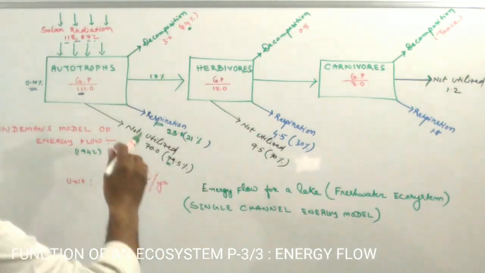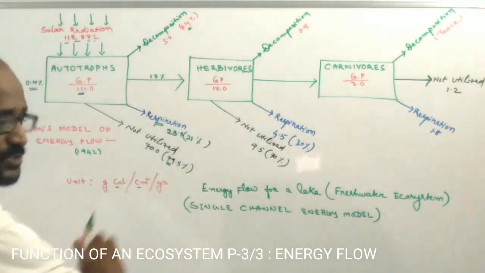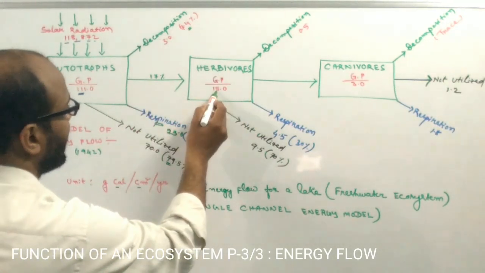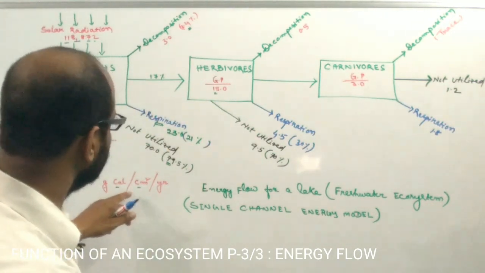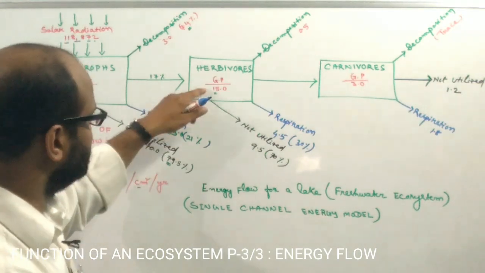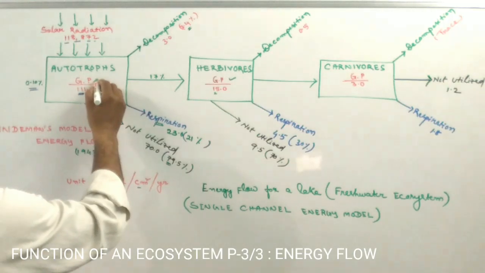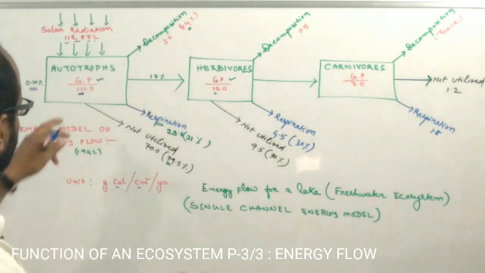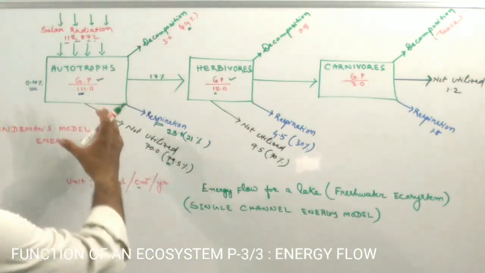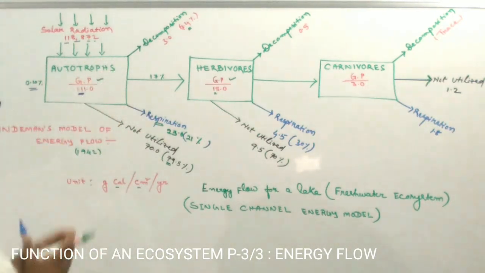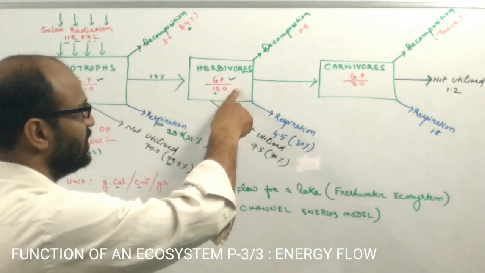So only 17% is transferred to the herbivores, and herbivores only capture, or trap, 15 gram calorie per cm square per year of energy, and this is known as the gross product. Here also, how much energy do autotrophs trap? 111 gram calorie per cm square per year. This is the gross product of the autotrophs. Herbivores, these are the animals.